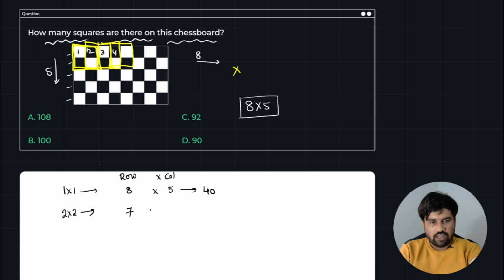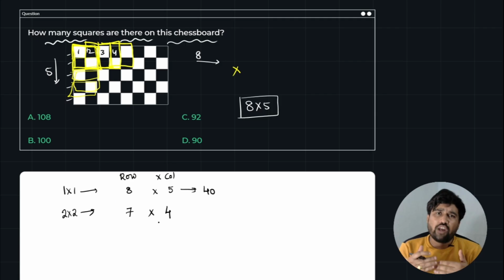So 7 into, if you count column wise, for example, this is 1 and this is 2 and this is 3 and this is 4, like this, it will become 4 times. So whenever you are increasing the size of the square, it decreases the column width and the row width by 1. So this is the shortcut you have to remember.